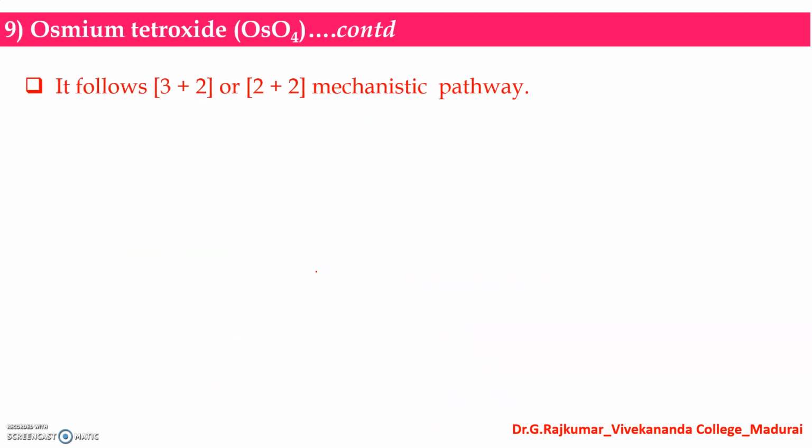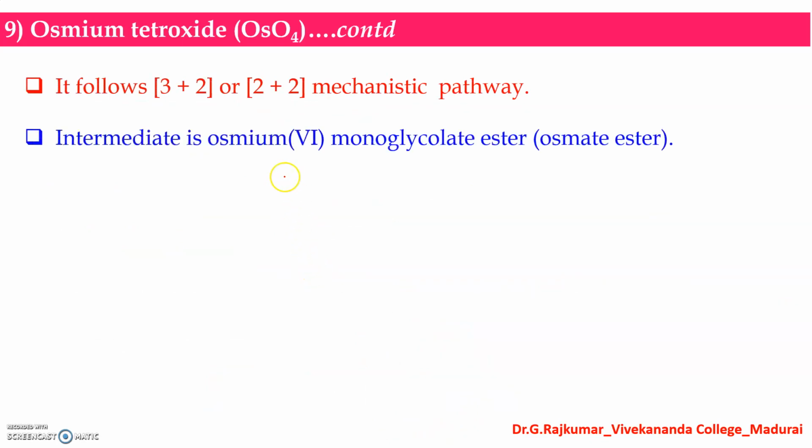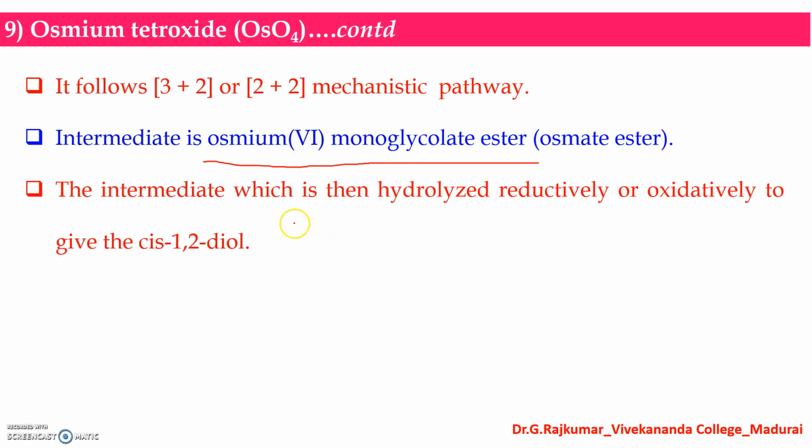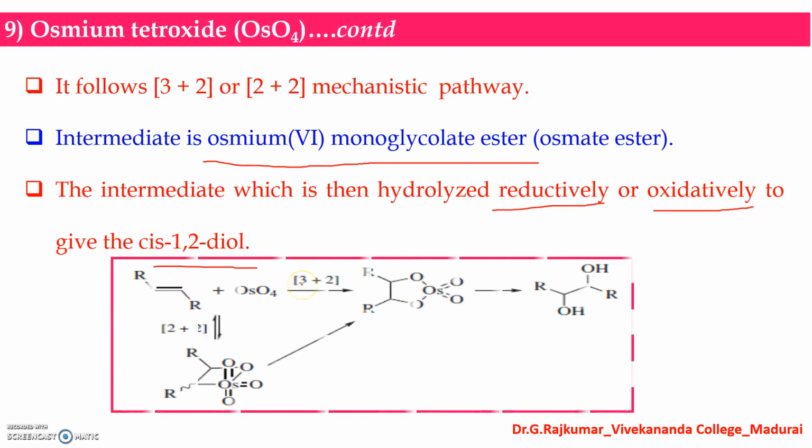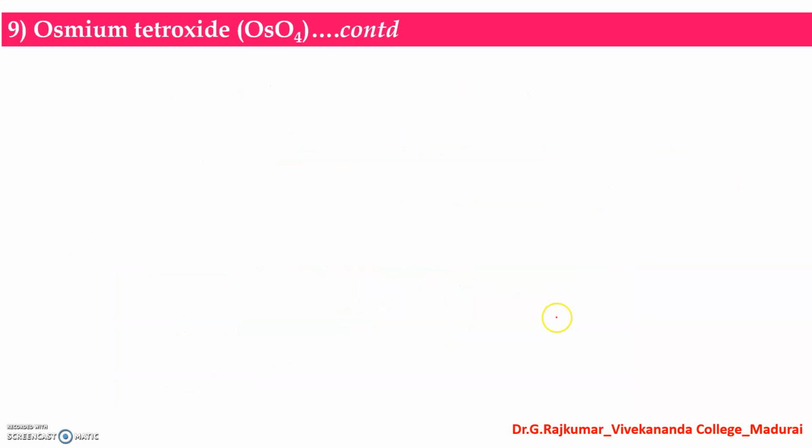and it follows a 3+2 or 2+2 cycloaddition mechanistic pathway. The intermediate formed here is the osmium(VI) monoglycolate ester, that is, the osmate ester is the intermediate, and then the intermediate is hydrolyzed by a reductive or oxidative method to give the cis 1,2 diol. Look at this. It can follow the 3+2 mechanism or 2+2 cycloaddition to give the osmate ester. This intermediate can be further cleaved to give the 1,2 diol, that is the cis syn 1,2 diol.